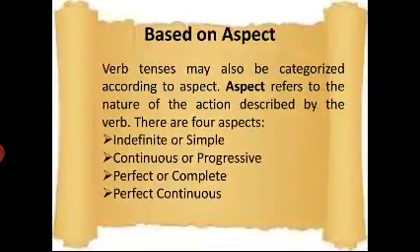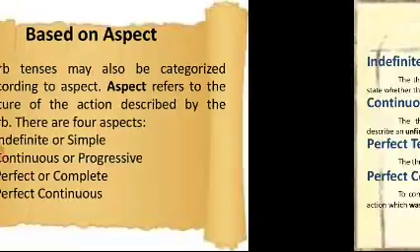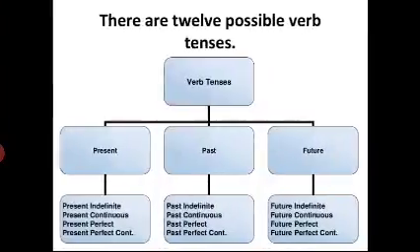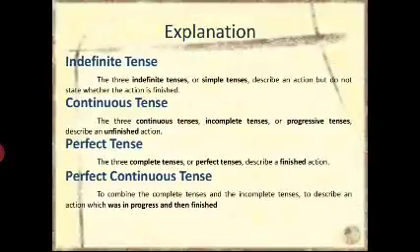So based on the aspects, we have learned that tenses may be categorized into four: simple tense, continuous tense, perfect tense, and perfect continuous tense. Simple tense describes an action but does not state whether the action is finished.